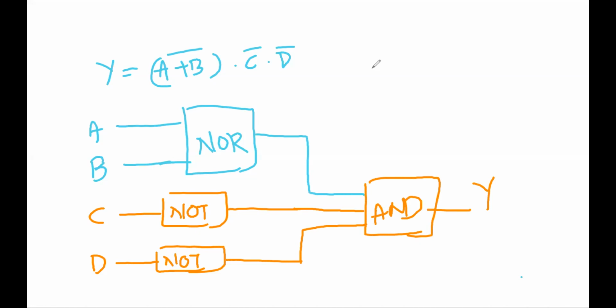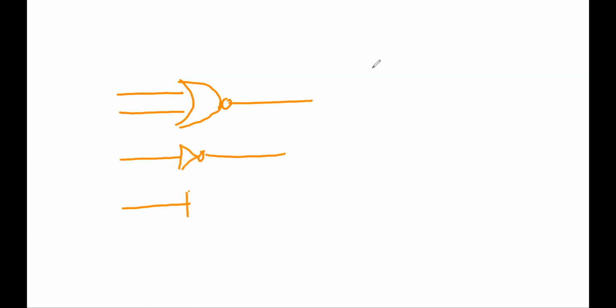Usually we replace these blocks by logic gates. So it will be written like this: this is OR, this is NOR, and this is a NOT gate, this is a NOT gate.